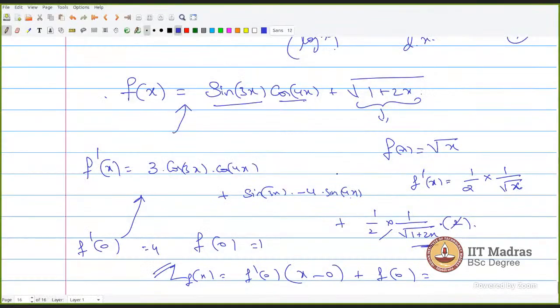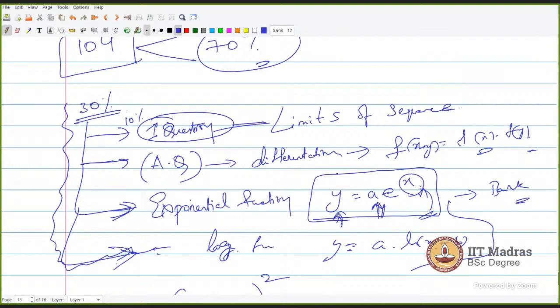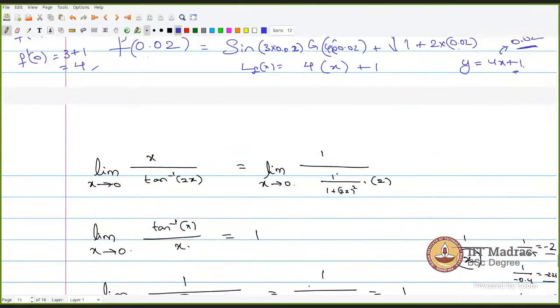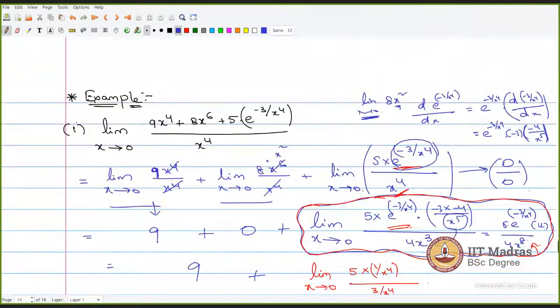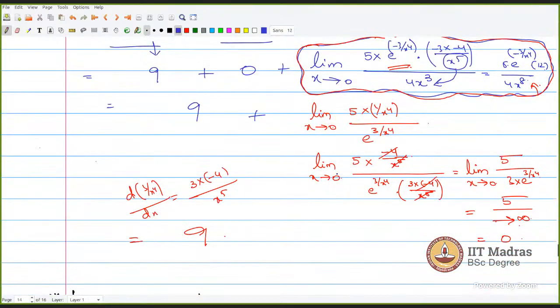At one point, I could not understand the solution. Can you tell me? If you go up just above the linear approximation, yes, this one. Here you have landed at 5 into 1 by x power 4. Can you explain from here? 1 by x power 4, 5 into 1 by x power 4.